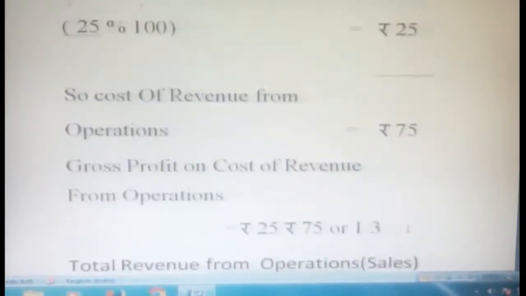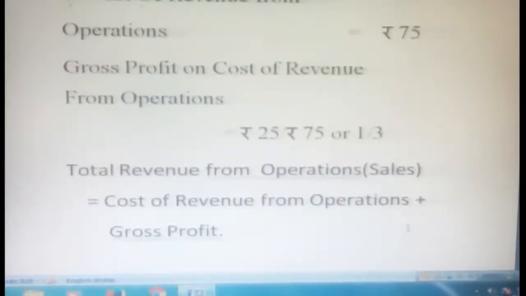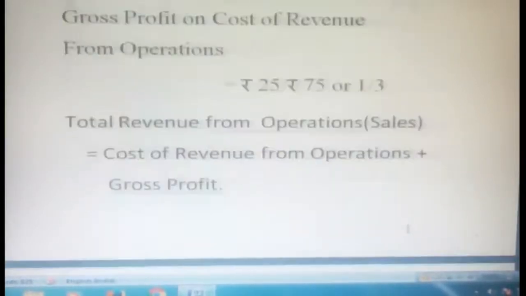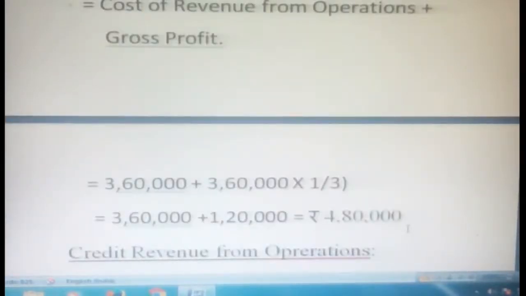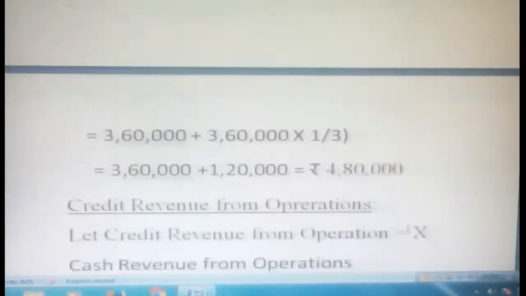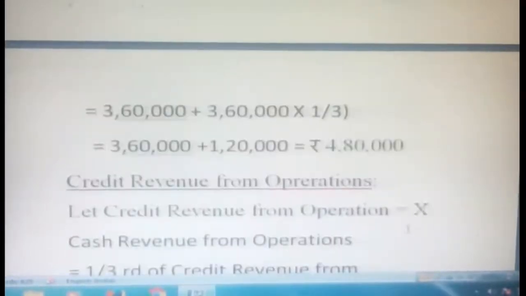Okay. So we will discuss gross profit and cost of revenue from operations. 25 divided by 75, because they gave gross profit based upon our cost of revenue. That's why 25 divided by 75 is nothing but 1/3. Now total revenue from operations is cost of revenue from operations plus gross profit. Substituting, we know cost of revenue is 3,60,000 plus 1/3 of 3,60,000, that is the gross profit, which is 1,20,000. The total amount is 4,80,000 of our total revenue from operations.